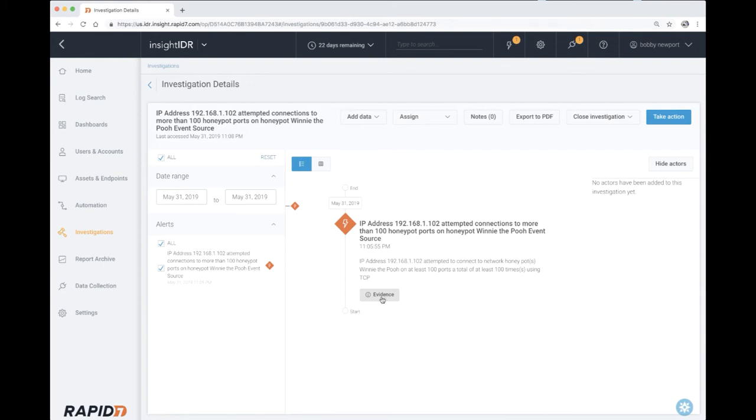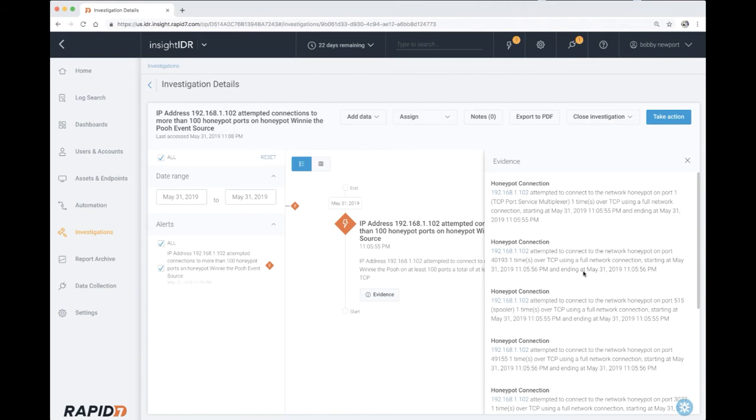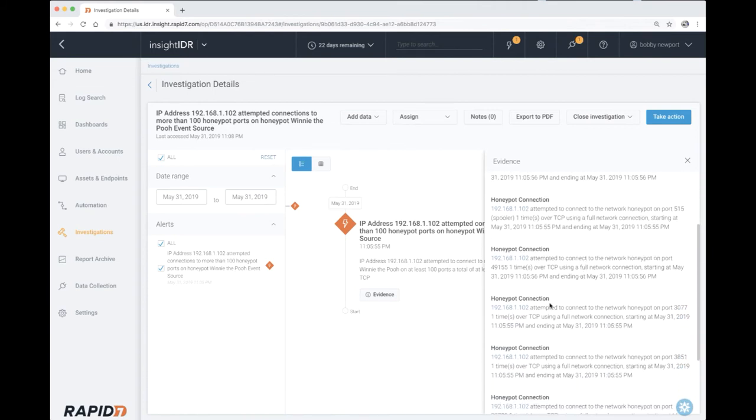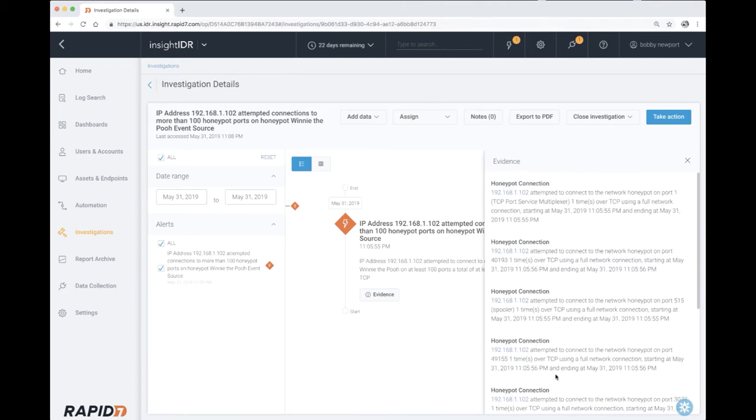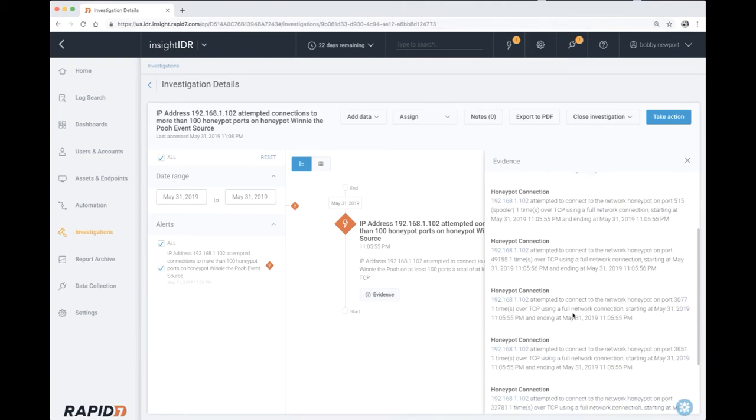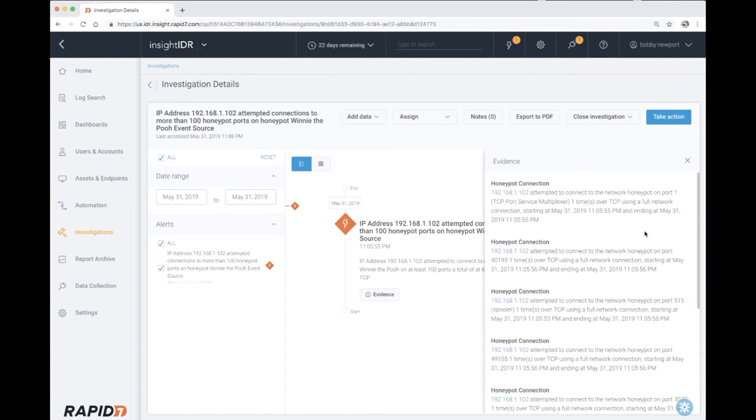When looking at the evidence, we can see numerous ports have had network connections attempted against them, and the honeypot picked it up for us. This looks like an Nmap scan against our network from the looks of it, and with my past experience, kind of what this reminds me of. Seeing over 91 attempts over here in the evidence.